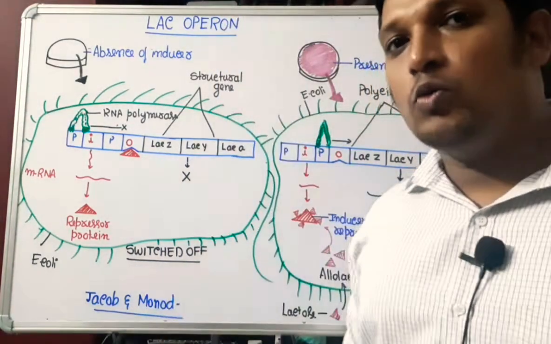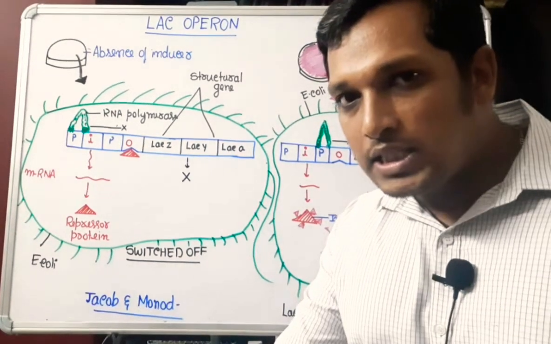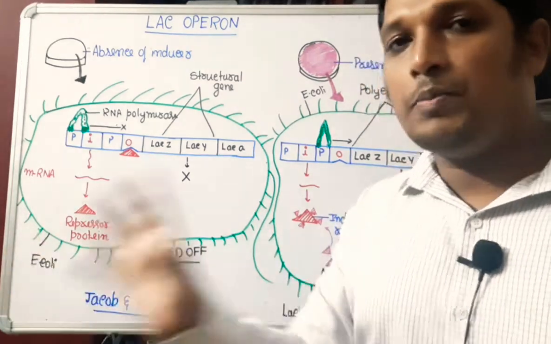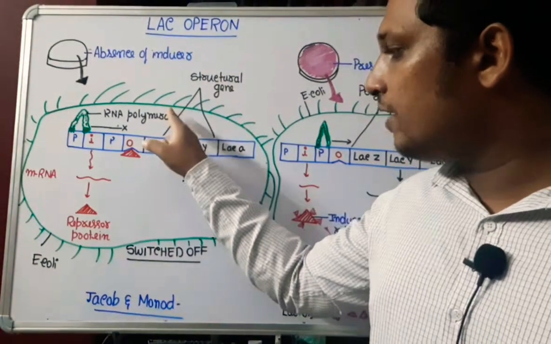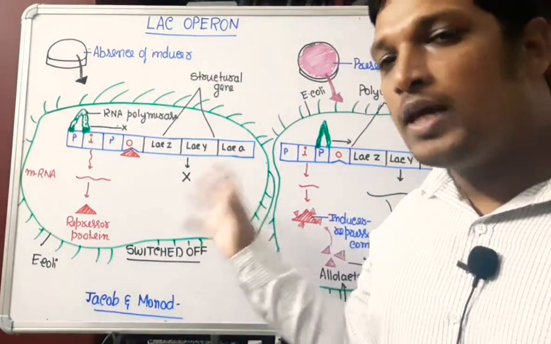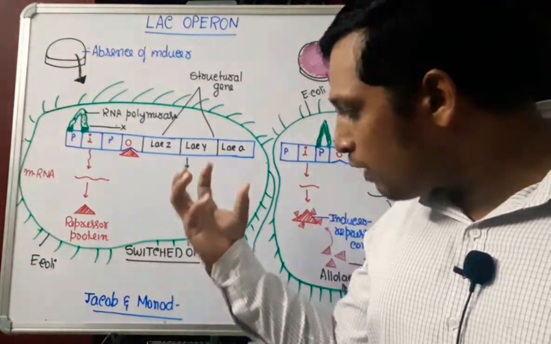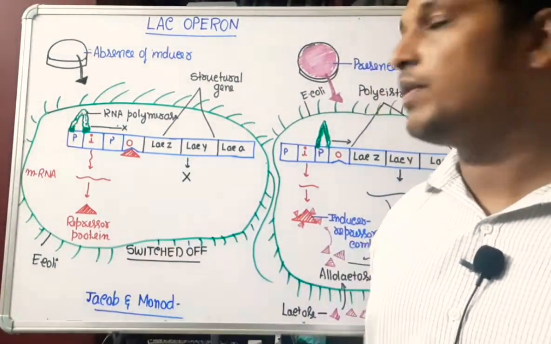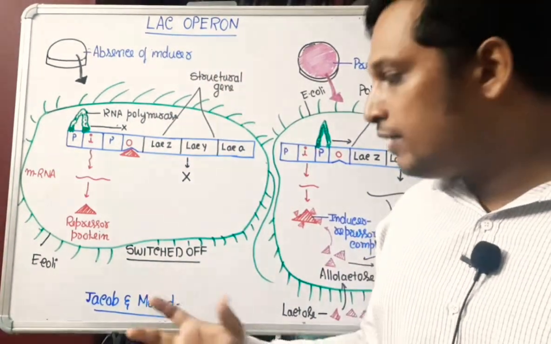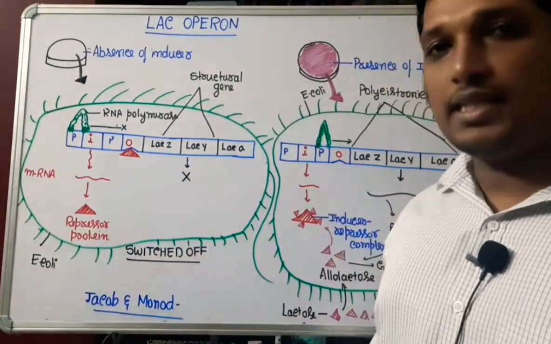How it differs from eukaryotes? In eukaryotes, for one function or to produce one protein, there should be one gene, one protein. But when it comes to prokaryotes like E. coli, many genes together function to control one metabolism like lactose metabolism. So that concept is Lac Operon. The Lac Operon concept was given by Jacob and Monod in 1960s.